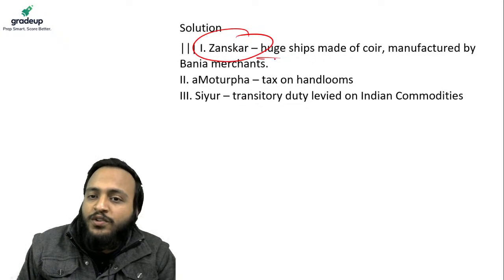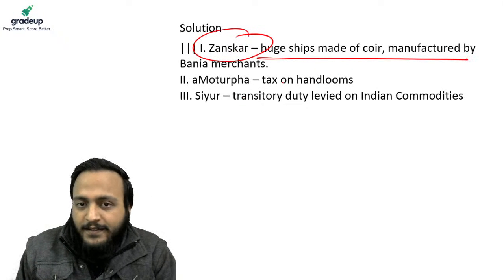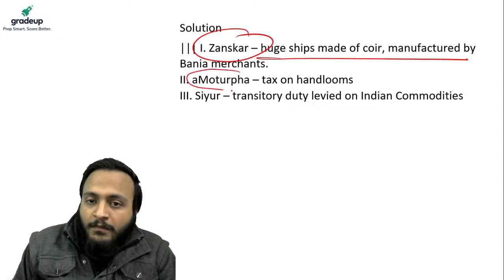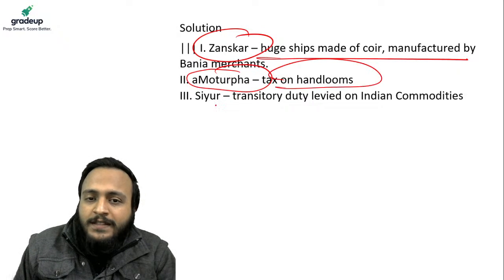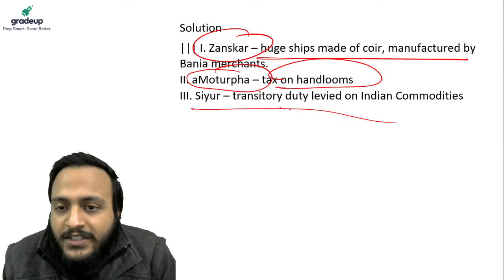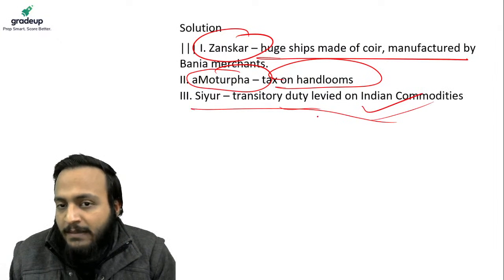So just take the explanation. Janskar was the huge ship made of coir. That is correct. Mortufa was the tax on handlooms. And Siu was the transitory duty on Indian commodities.